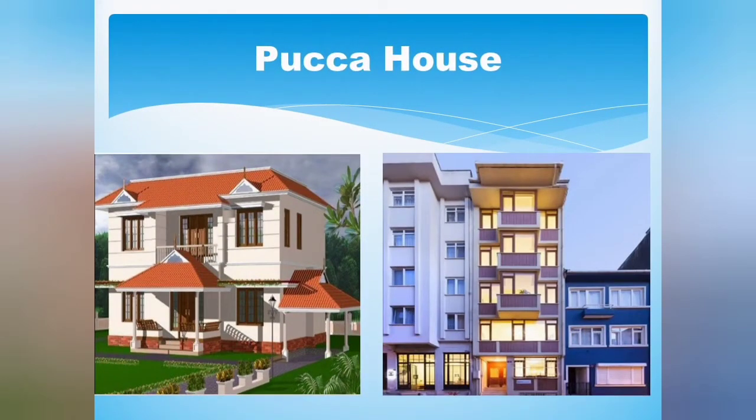Then the next house is Pakka house. Pakka house is made up of bricks, wood, glass, cement and iron. These houses are expensive. In big cities and towns, we observe such type of houses. Have you seen bungalows, flats, multi-storage building around you? All these are Pakka house. These are strong house. Now you understood the basic difference between Kacha house and Pakka house?